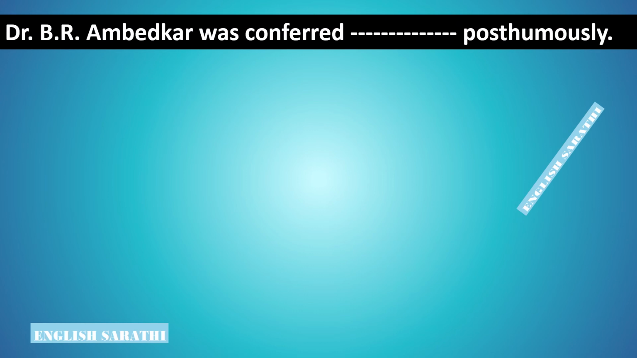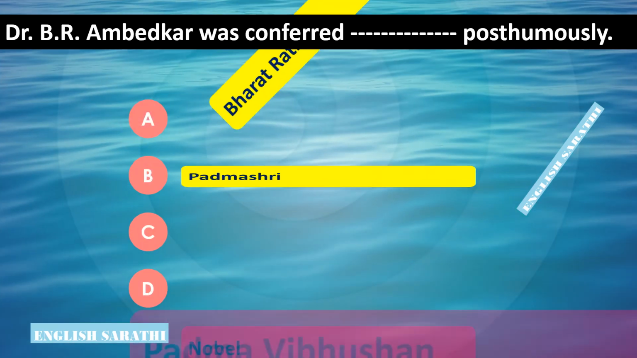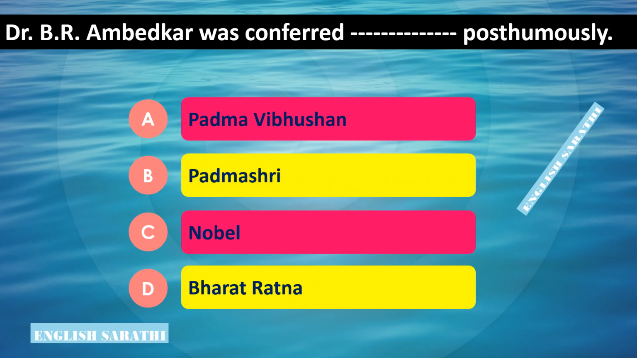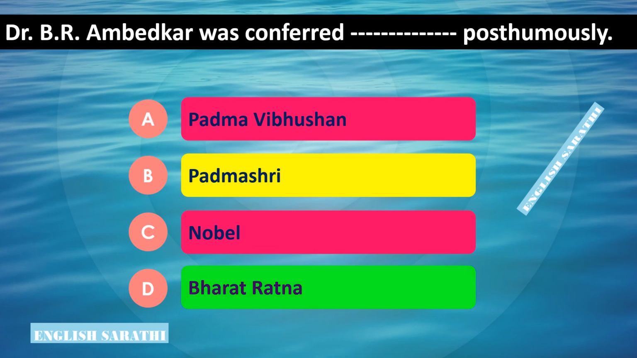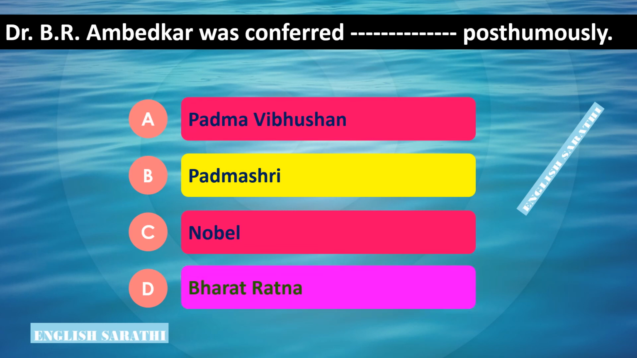Dr. B R Ambedkar was conferred dash posthumously. Look at the options. Options are: option A, Padma Vibhushan, option B, Padma Shri, option C, Nobel, option D, Bharat Ratna. The correct answer is option D, Bharat Ratna. Dr. B R Ambedkar was conferred Bharat Ratna posthumously.